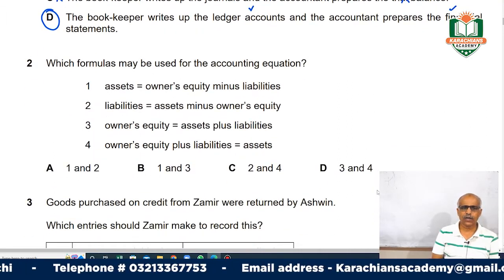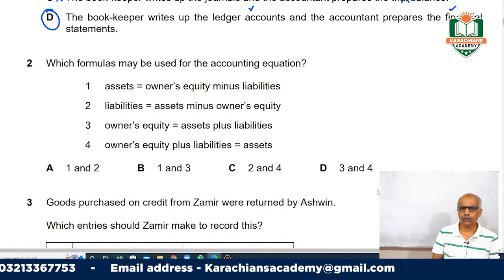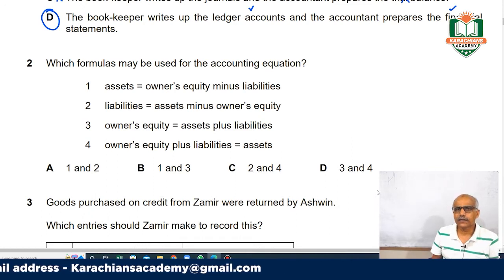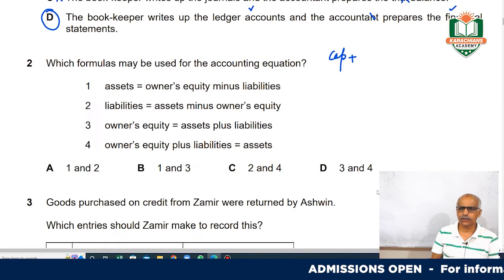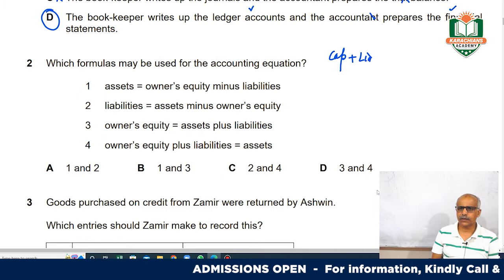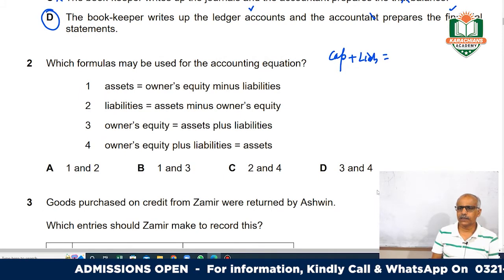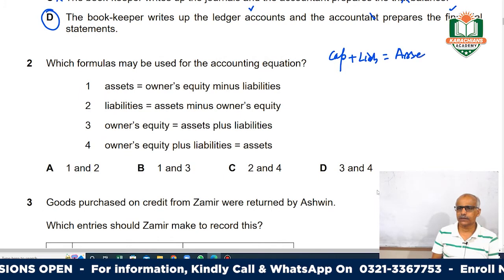Which formulas may be used for the accounting equation? Guys, remember what the accounting equation is? The accounting equation is very simple. Your capital and liabilities will always be equal to assets.